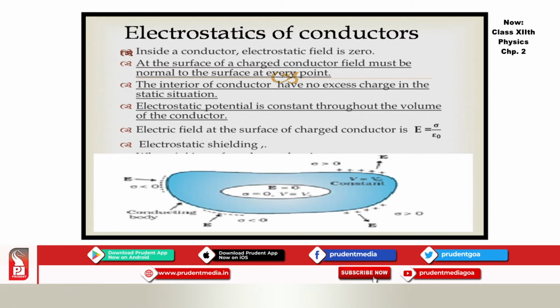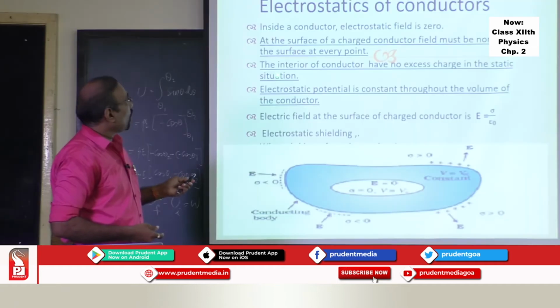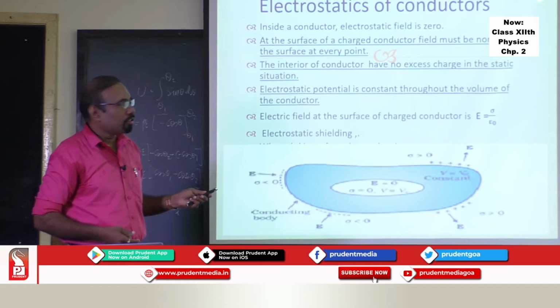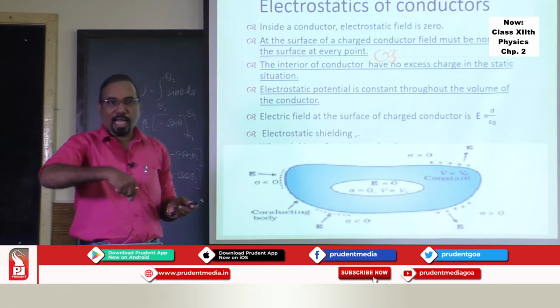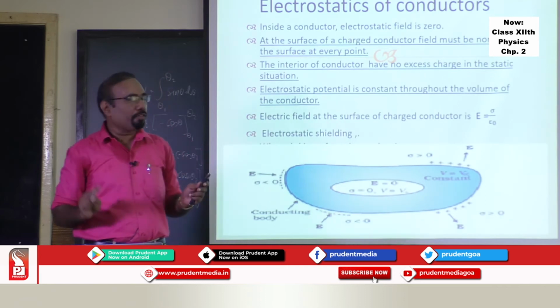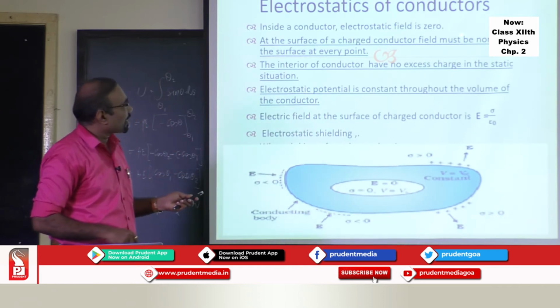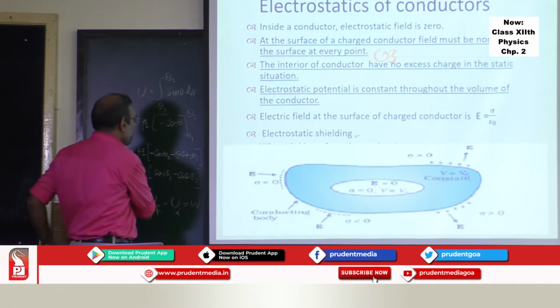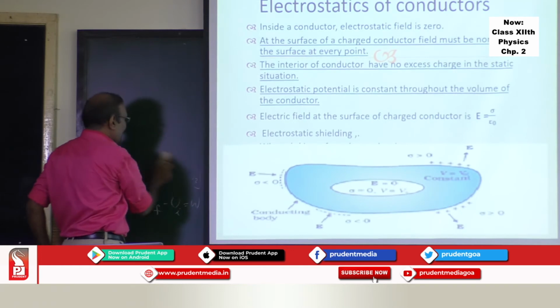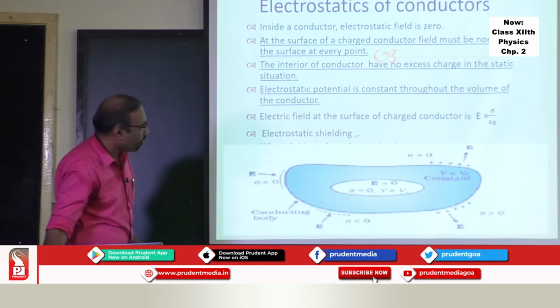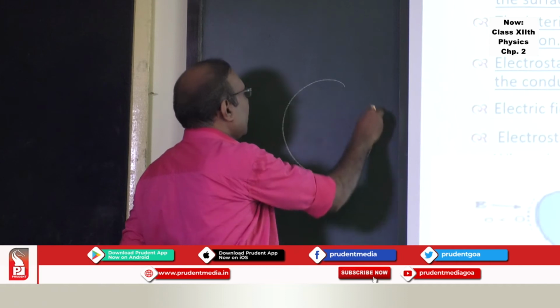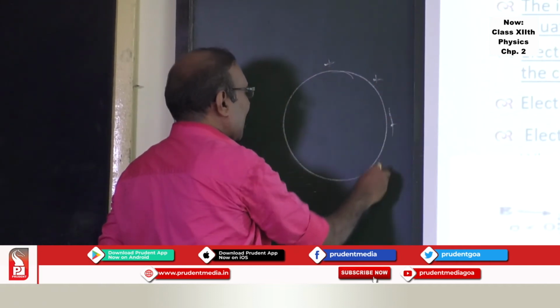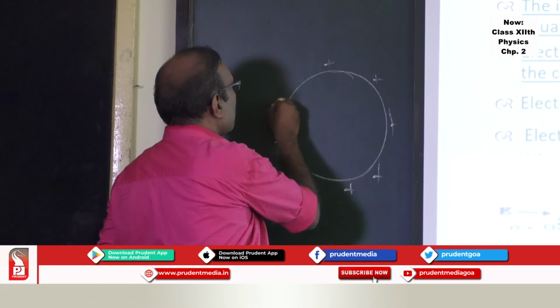What exactly happens when the charged conductor is placed in an electric field, or when it is a charged conductor itself? So inside the conductor, the electrostatic field is 0. There are no charges residing inside the conductor, so the electric field is 0. At the surface of the charged conductor, the electric field is always normal. Understand this point. The electric field outside the charged conductor is normal to the surface of the conductor. So this is, suppose, a conductor. The electric field outside the charged conductor is normal to the surface of the conductor.